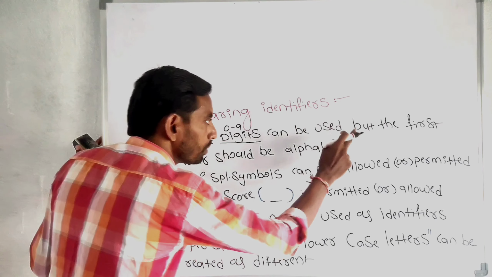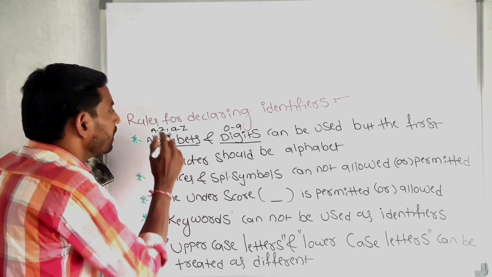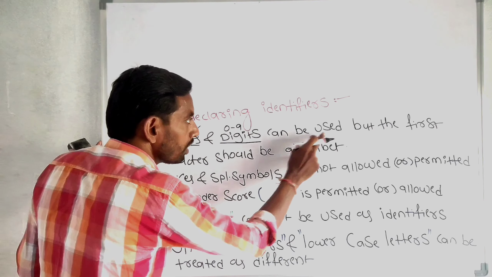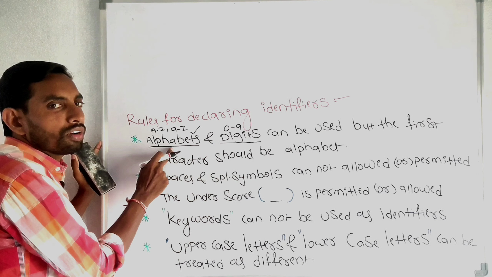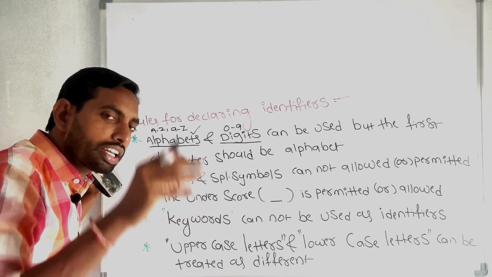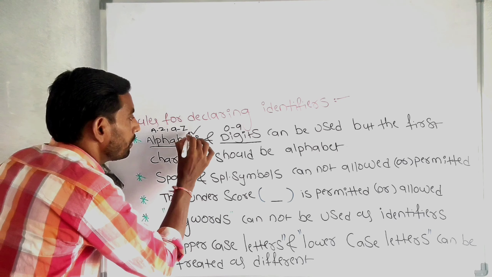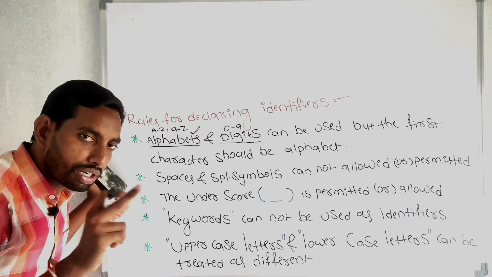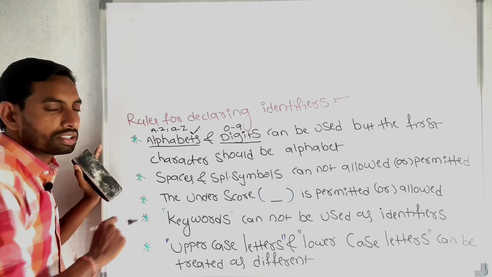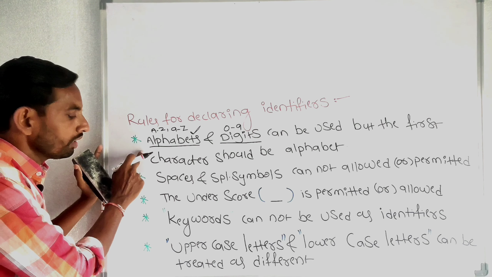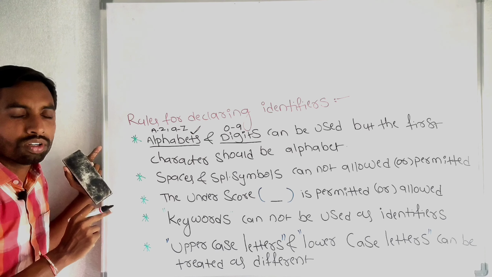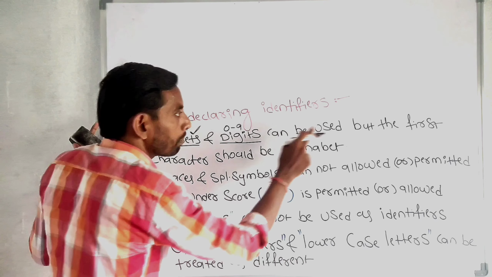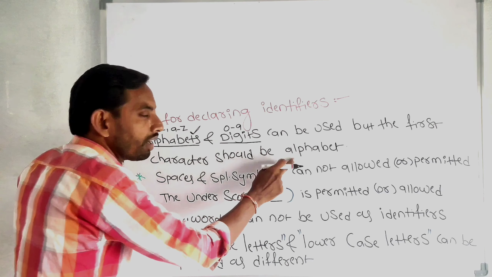Alphabets and digits can be used, but the first character should be an alphabet. This is the first rule of identifiers.